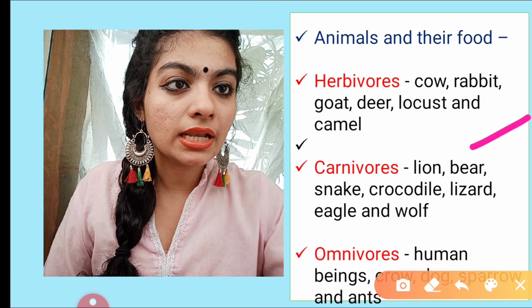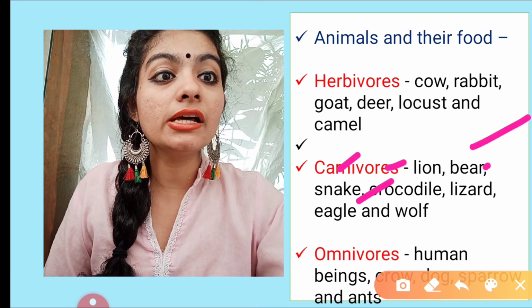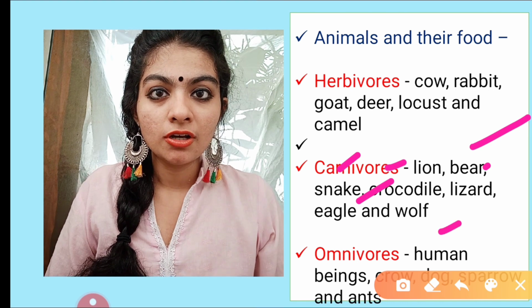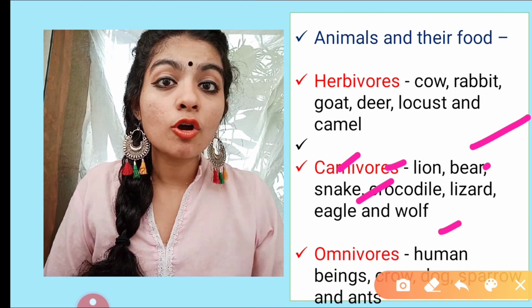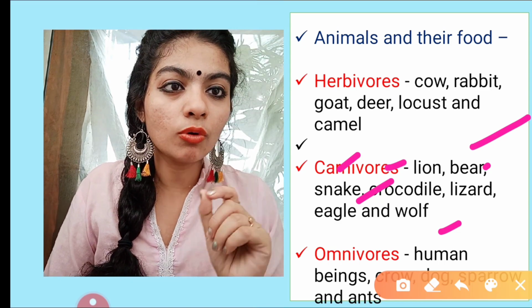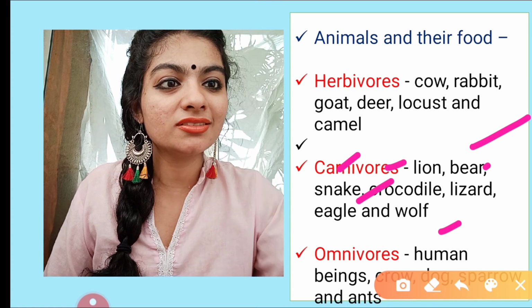Carnivores include lion, bear, snake, crocodile, lizard, eagle and wolf. Okay guys, eagles are also said to be scavengers. Comment and tell me, do you know what scavengers are? If you don't know, I'll explain it to you in my next session.